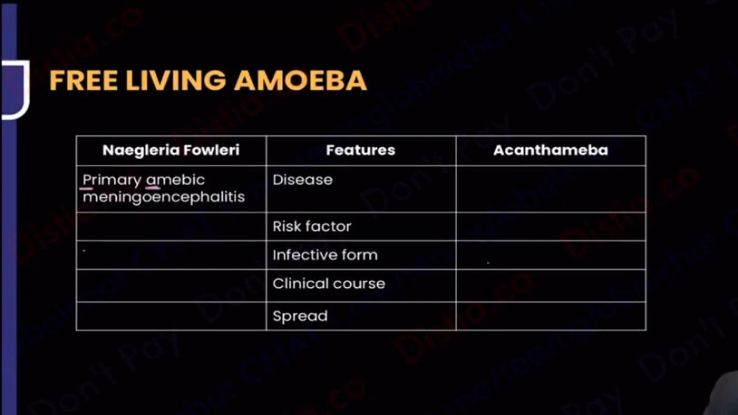Primary, because it's primary, coming first time. Amoebic, it's a free living amoeba. Meningoencephalitis, via the cribriform plate, it goes into the brain. So primary amoebic meningoencephalitis is what Naegleria fowleri is causing.